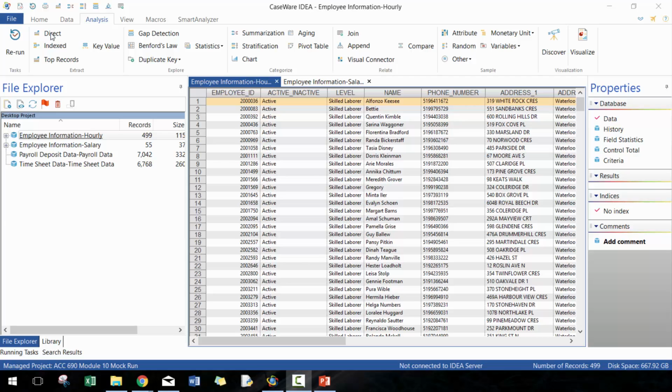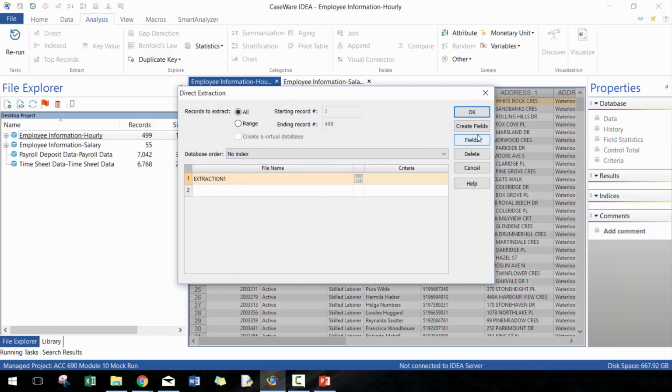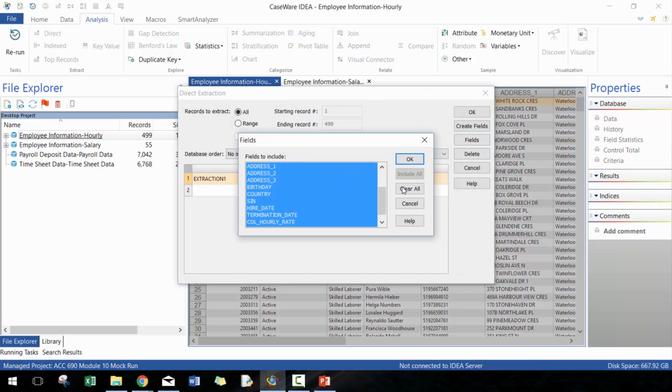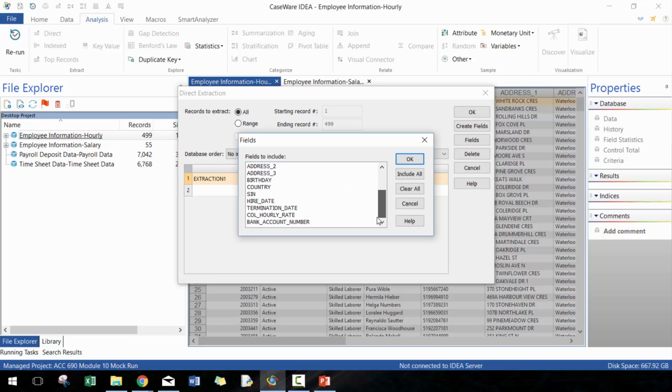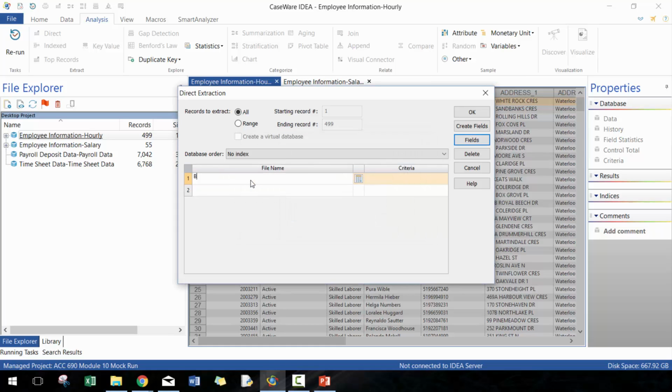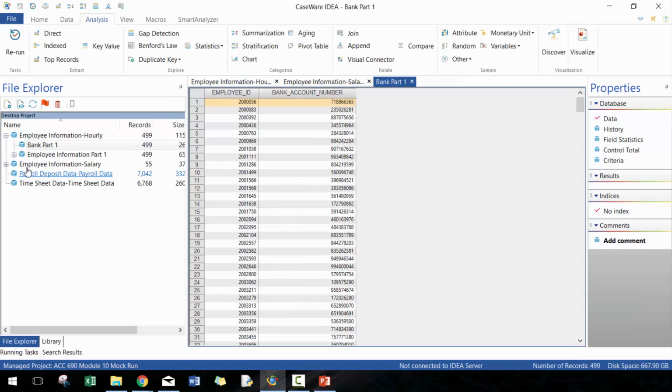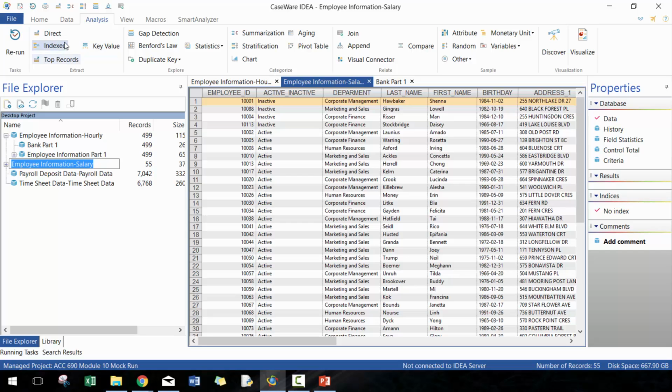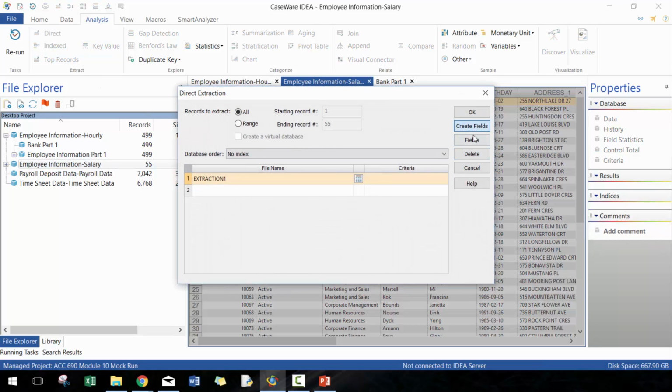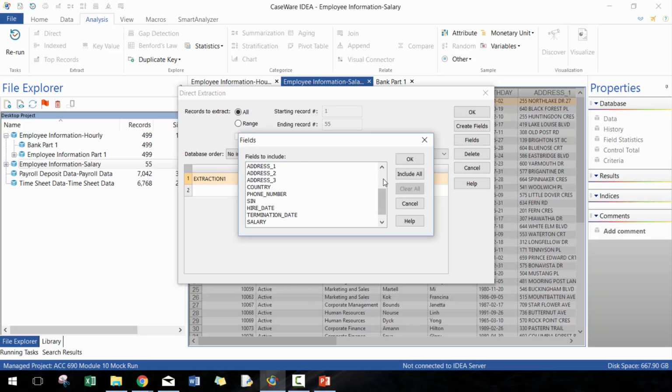So what I'm going to do here is a direct extract, similar to what I've done before. I'm going to take a look at employee number and bank account number, and I'll call this bank part 1. And then I'm going to do a direct extract again.